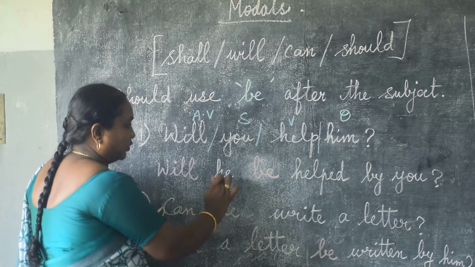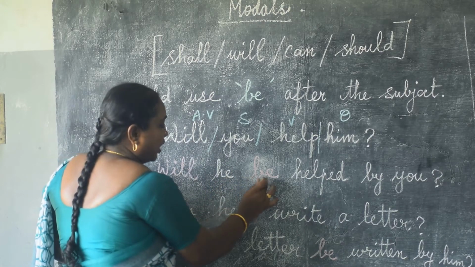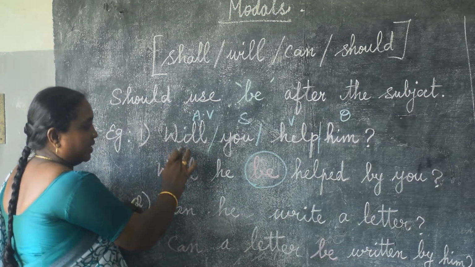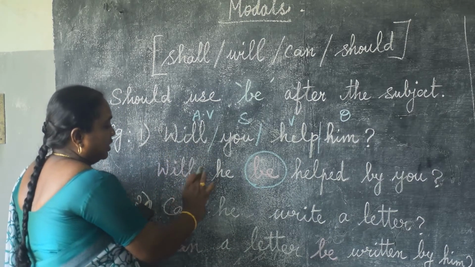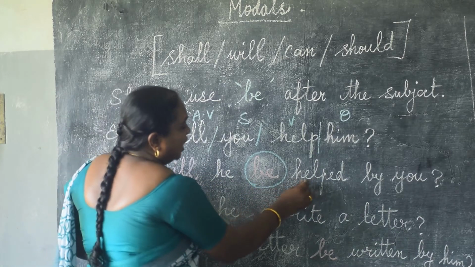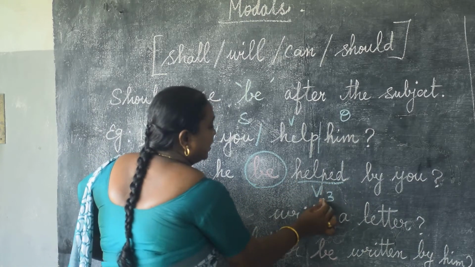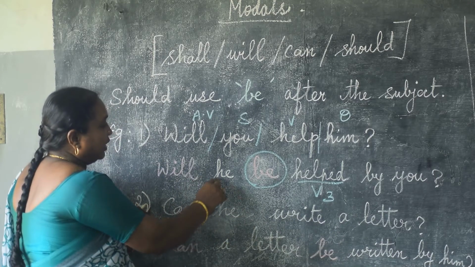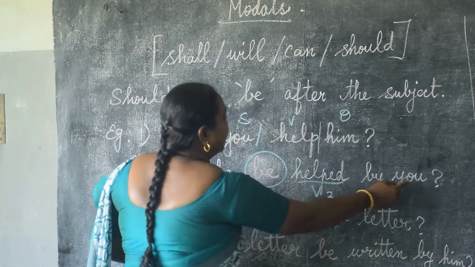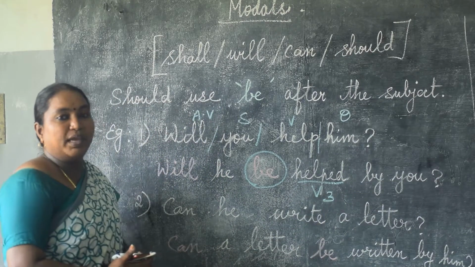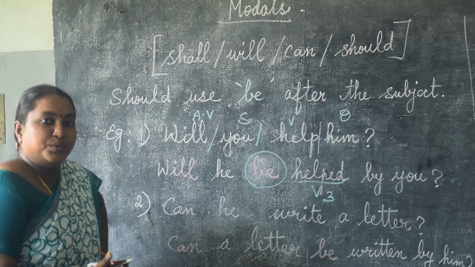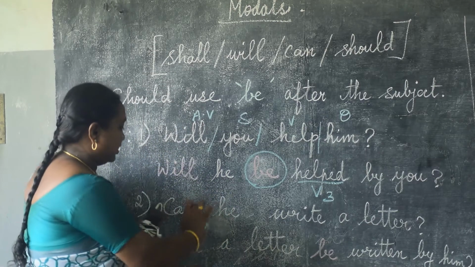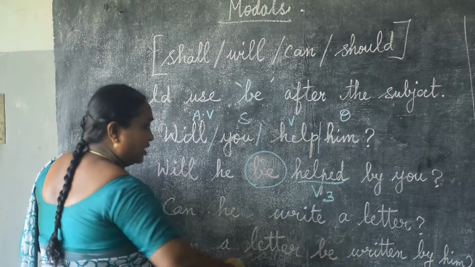After the subject of the passive form, what do we have to write? Be. Only for modals. Will he be. As usual, the main verb should be in the V3 column, the past participle. Will he be helped by you? Have you understood? Okay.